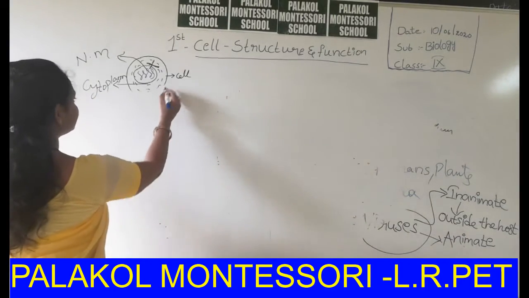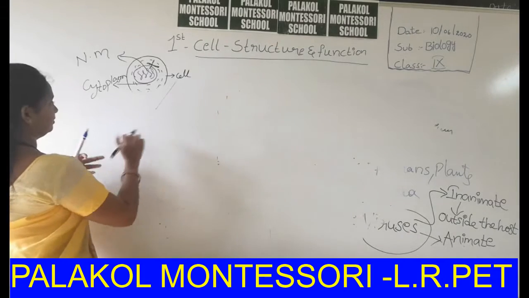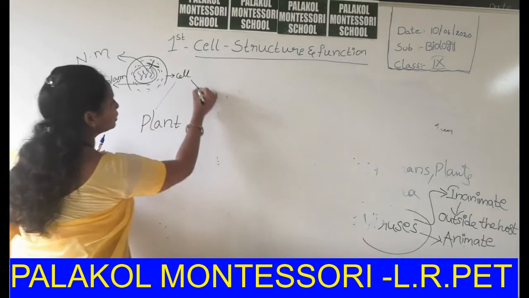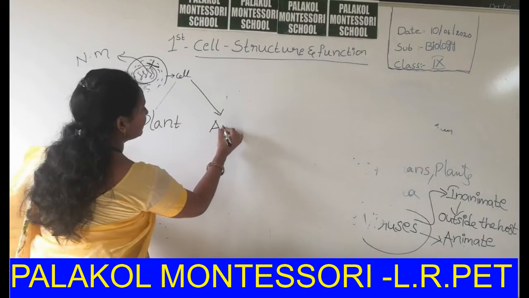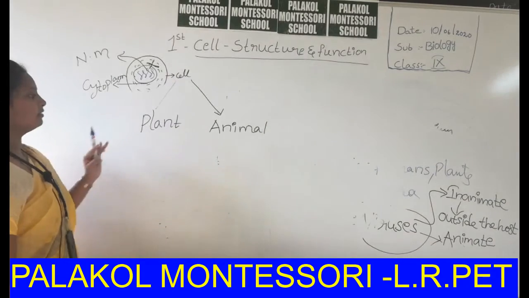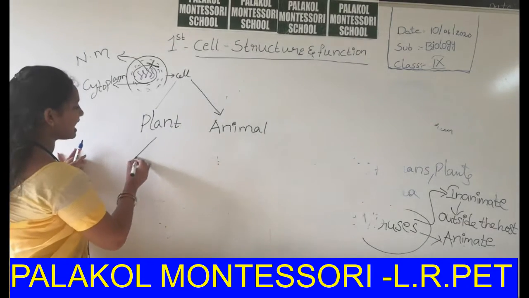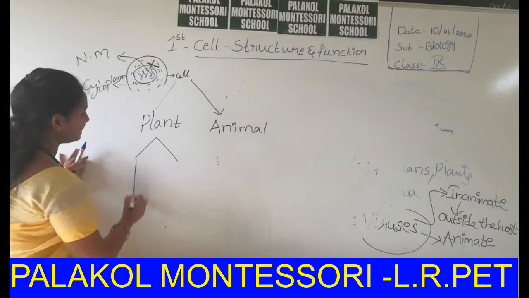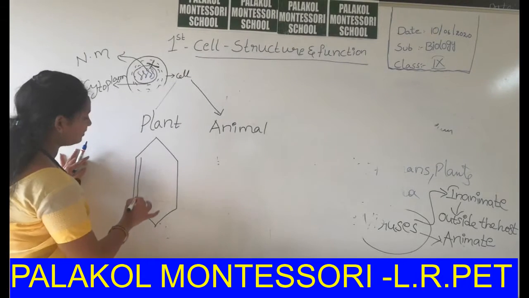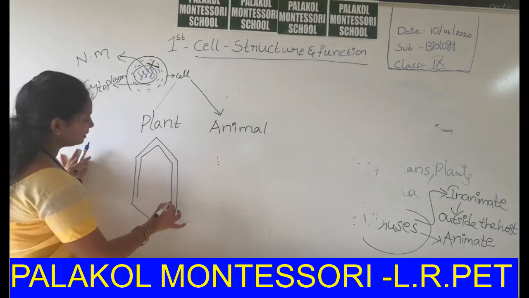Next thing, cells. In our chapter there are two cells commonly explained with simple diagrams. One is plant cell and another one is animal cell. Plant cell has a rectangular shape and has a cell wall.